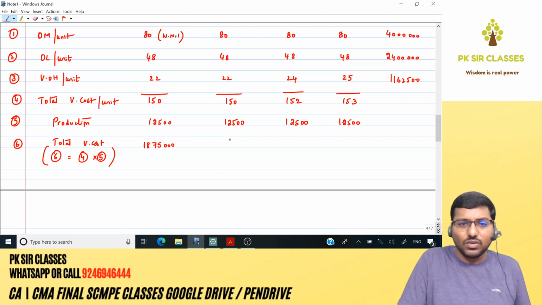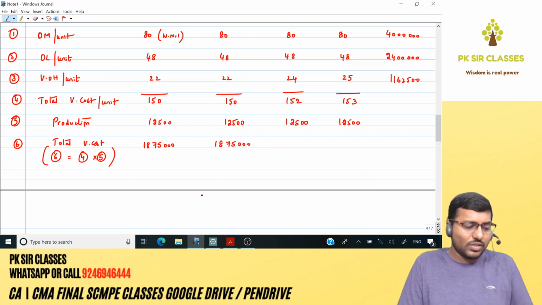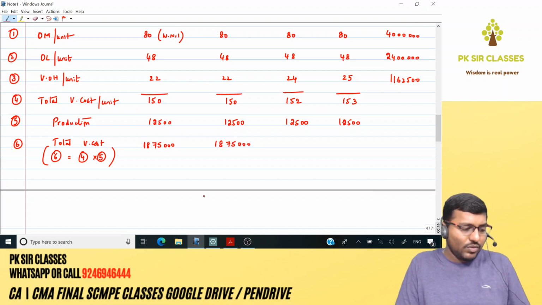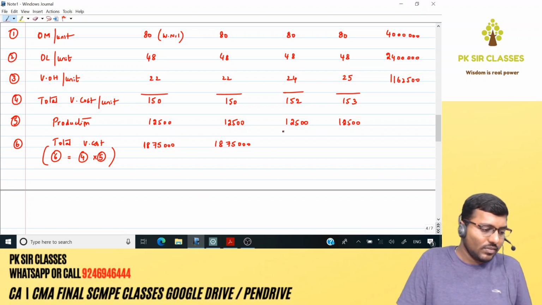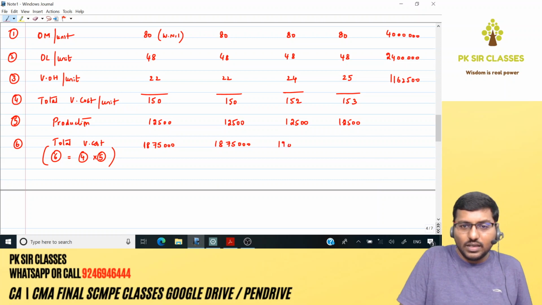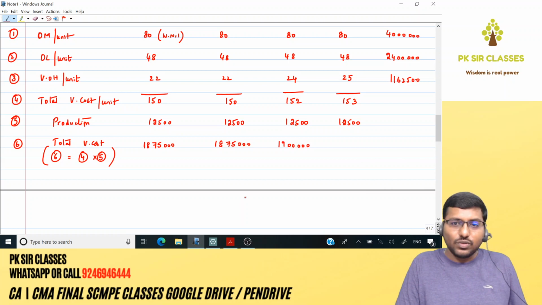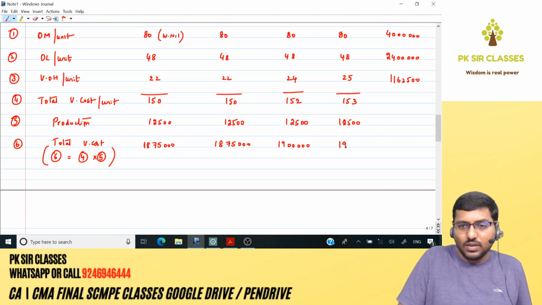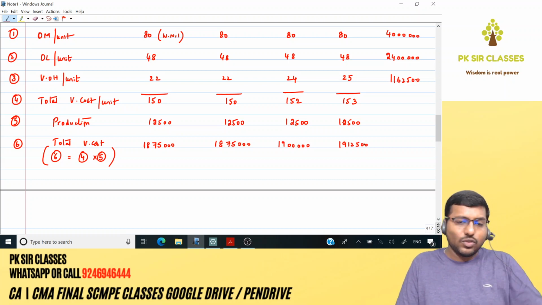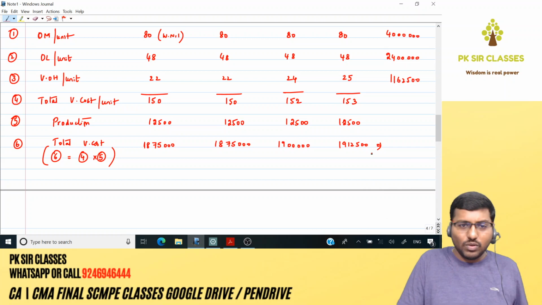Next, same, this also 150 into 12,500, 18,75,000. Next, 152 into 12,500, 19 lakhs. Next, 153 into 12,500, 19 lakh 12,500.